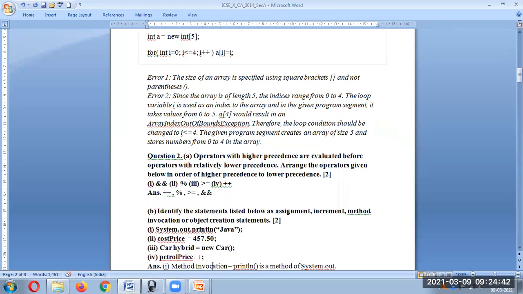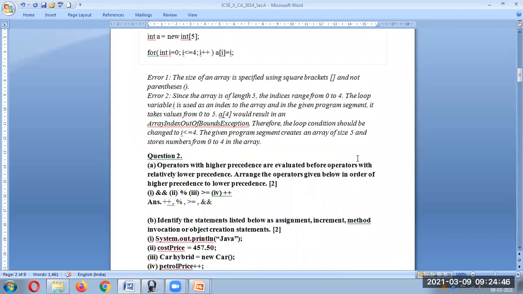Then question number 2: operators with higher precedence are evaluated before operators with relatively lower precedence. Arrange the operators given below in the order of higher precedence to lower precedence. Now, what you have to understand over here is which will get evaluated first. Already we have the table, so based on that, you have to write. Plus plus will get evaluated, then percent, then greater than or equal to, and then double ampersand.